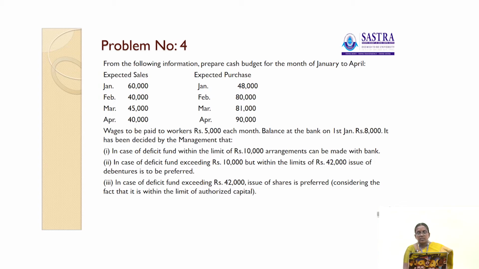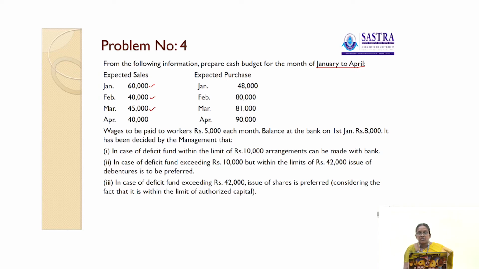That is, from the following information, prepare cash budget for the month of January to April. Here expected sales: January 60,000, February 40,000, March 45,000, April 40,000.